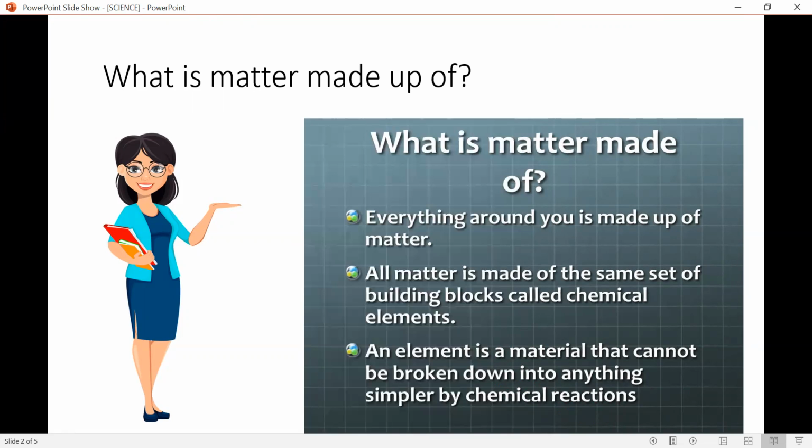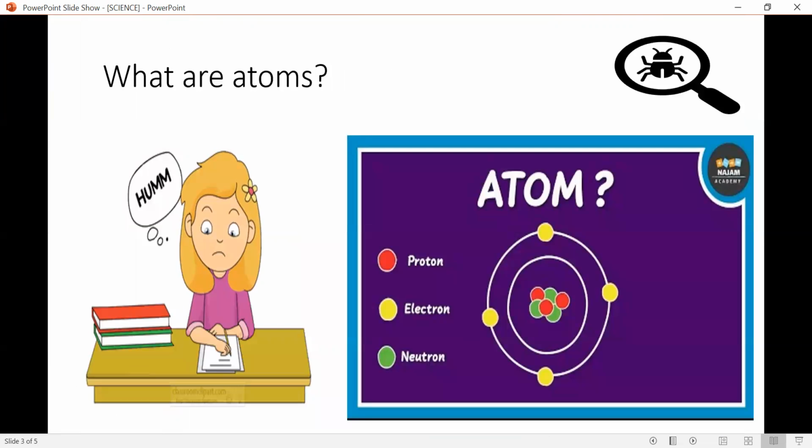I don't think we do chemical reactions at this age, but if you are older, in 10th, 11th, 12th class, they do some chemical reactions with the normal and original elements. So these elements are not broken down into anything simpler by chemical reactions. They can be broken down, but the scientists don't break them, and it is not simple to break them with chemical reactions. Let's take a further look.